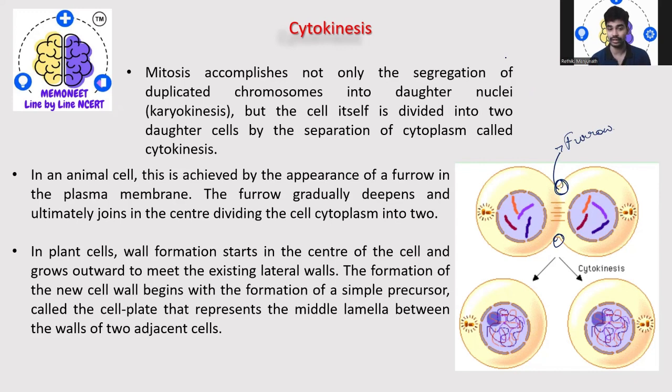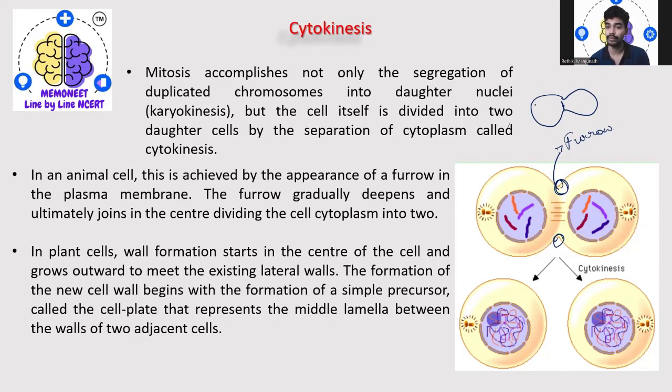In the plant cell, the wall formation starts in the center of the cell and goes outwards. So if it is a cell which is ready to divide, wall formation will occur here, and then it is going to grow outward. The formation of the new cell wall begins with the formation of a simple precursor, that is the cell plate, which represents the middle lamella between the walls of two adjacent cells. In the plant, I'm talking.